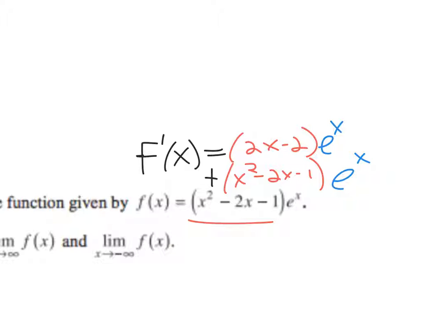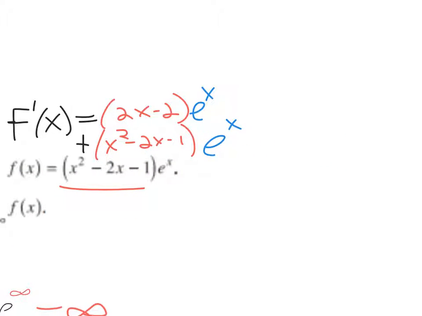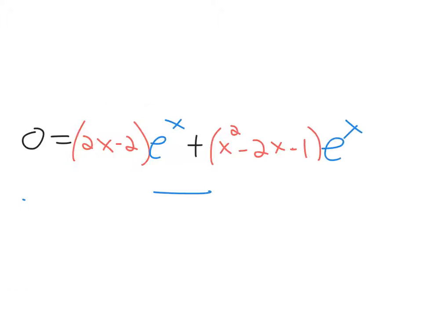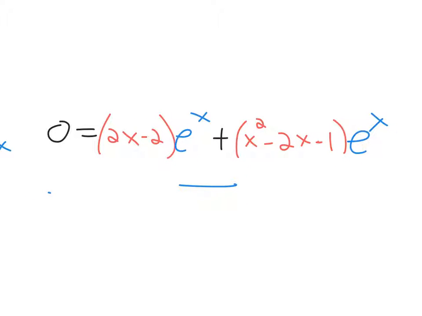To find out where it's either increasing or decreasing, we need to find the critical points. So we're going to set the derivative equal to 0. We're going to find out where those slopes equal 0. The trick to solving this equation is to notice in blue that you have e to the x common in both terms.